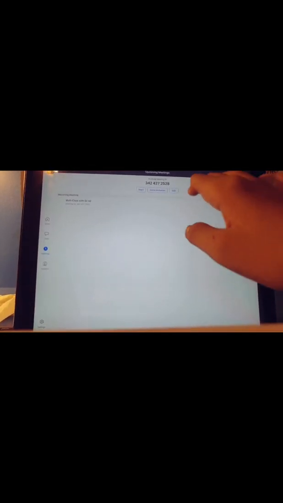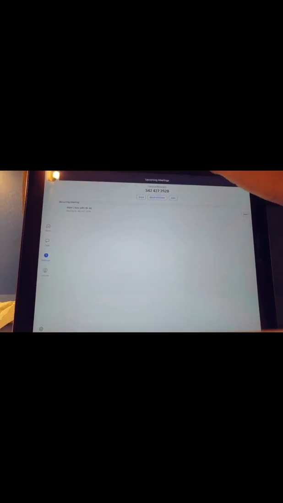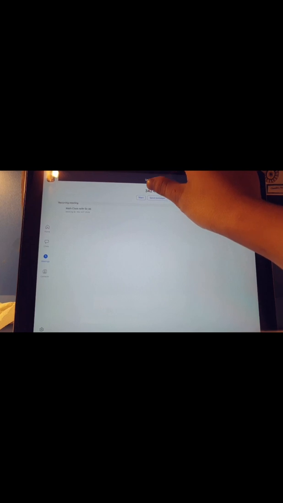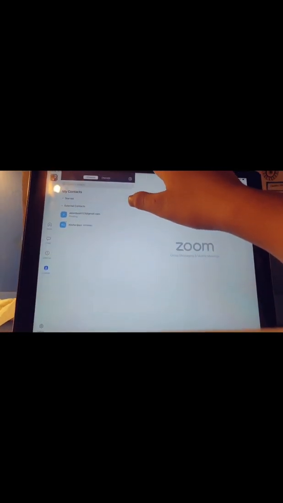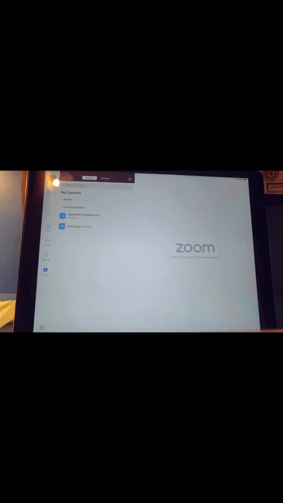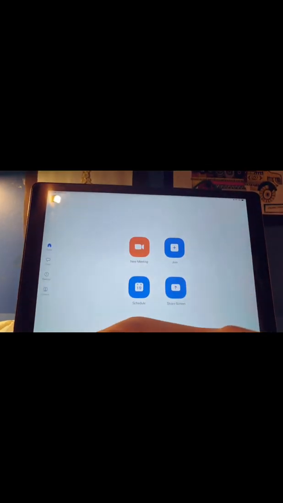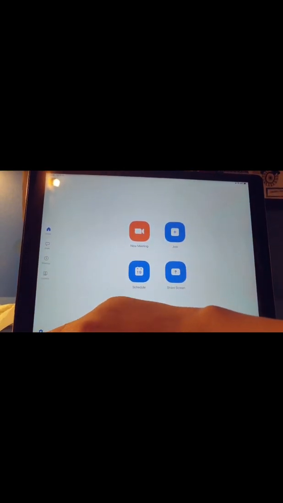Let me make it a bit clearer. I only have one right now. If you want to start a meeting with a personal ID, you can click start over here and do it. In contacts, these are my contacts who are on Zoom, and I can also follow them. So let me tell you what happens in settings.